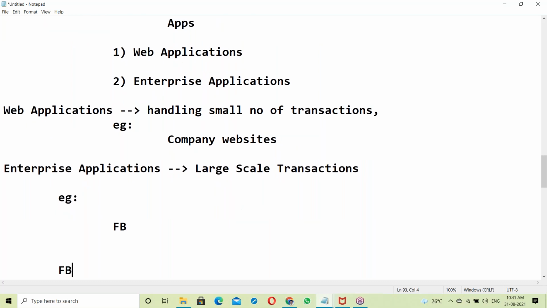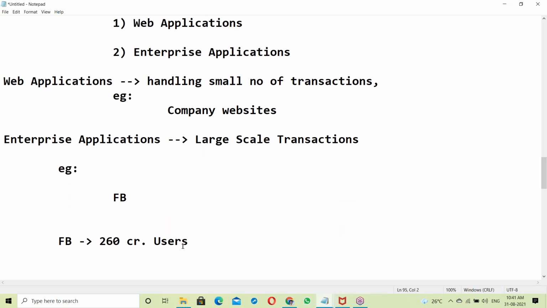In Facebook, around 260 crores of users are there, which means a huge amount of data and transactions.